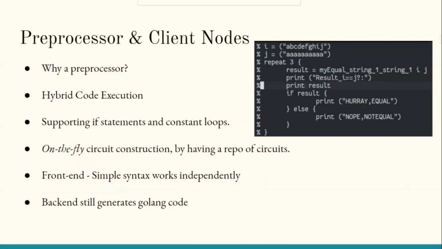Another benefit is hybrid code execution. We found that it will be useful to outsource only needed parts of the code, while executing the rest of the code on the client's machine. So it will be a hybrid execution. This implies the need of a preprocessor whose main function is to identify the parts of the code which the user wants to outsource. The preprocessor now supports the outsourcing of regular statements, if statements, as well as constant loops.